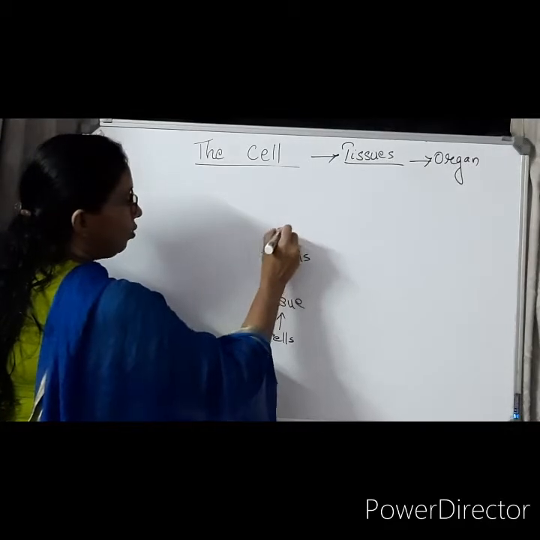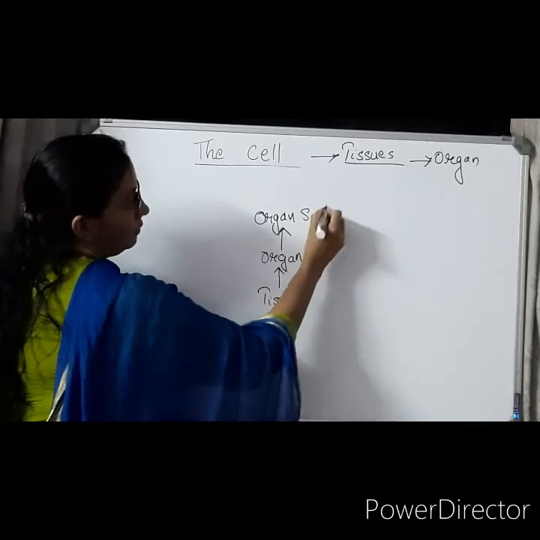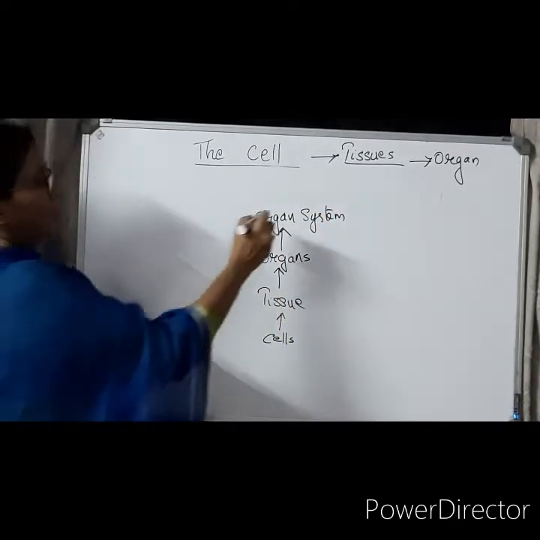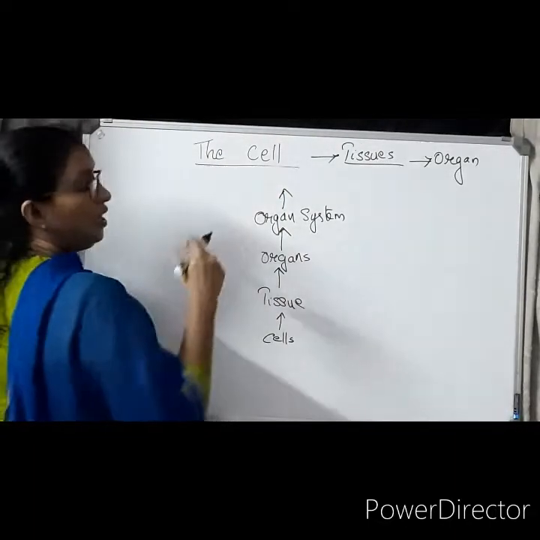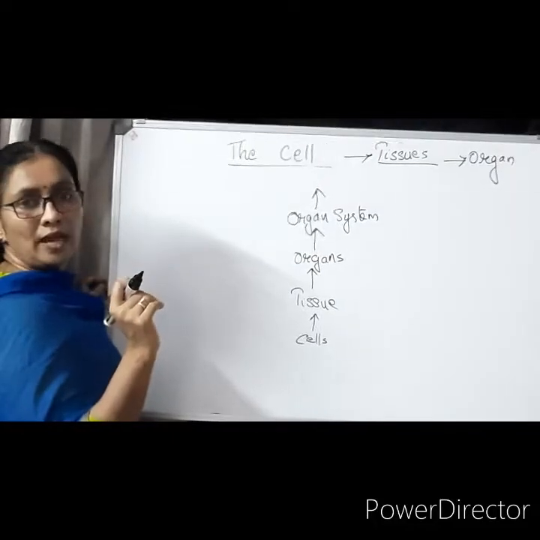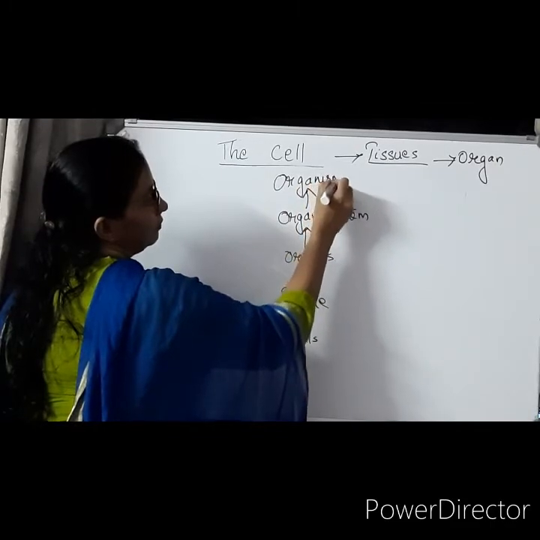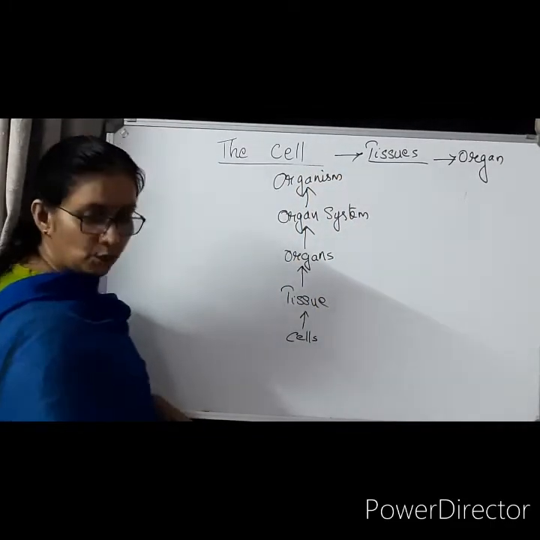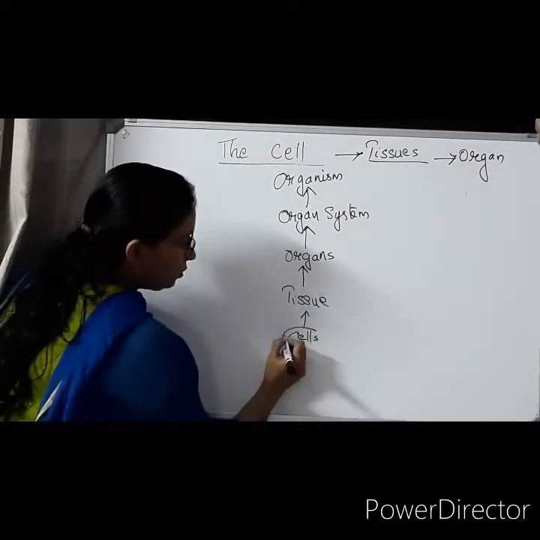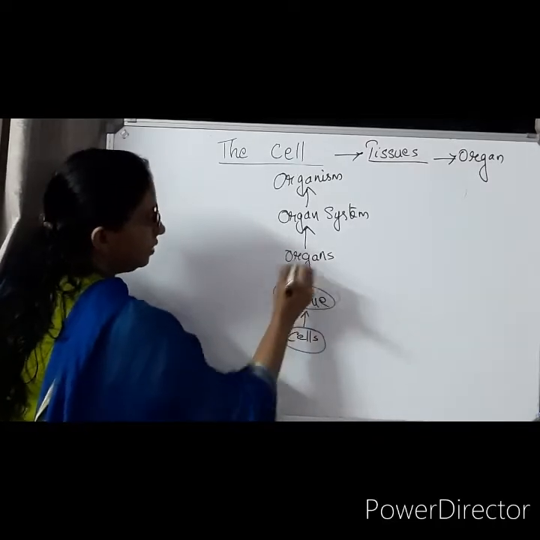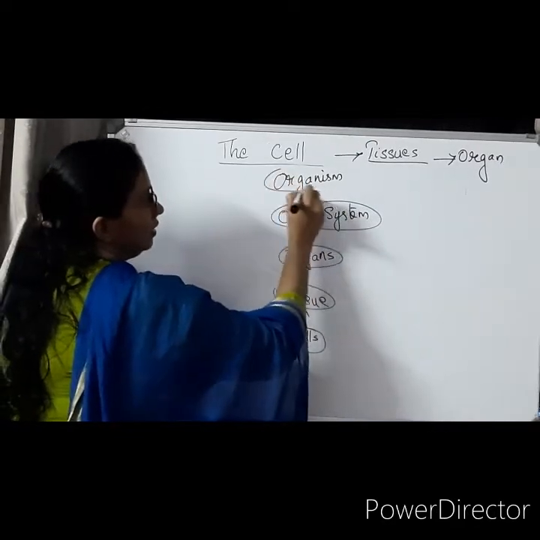What is the next one? Organ system. And finally an organism is formed, whether it is a plant organism or animal organism, a unicellular organism or multicellular organism. That is about the levels of classification. If you want to highlight it, you can show it as a flowchart, arranged very neatly and beautifully like this.